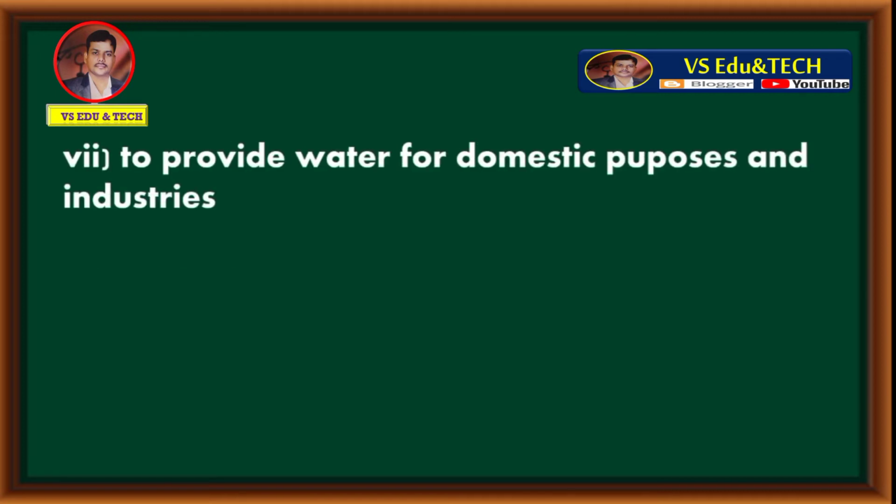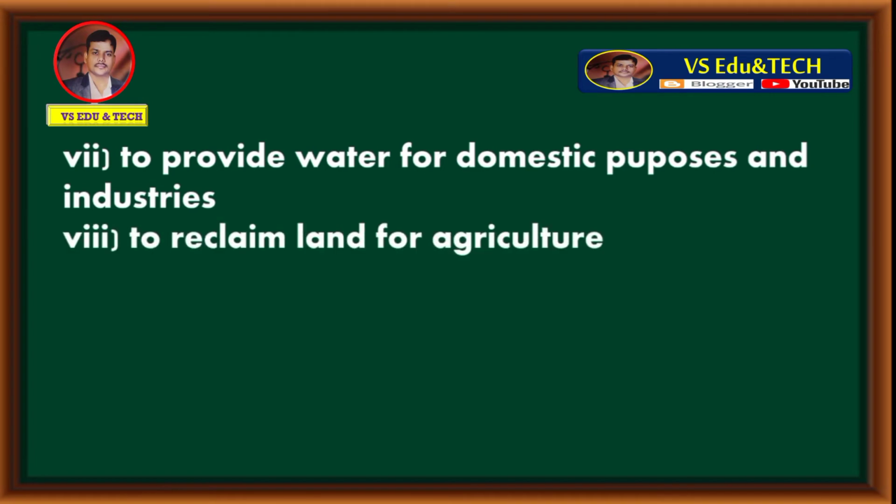To provide water for domestic purposes and industries, to reclaim land for agriculture, last one, afforestation. These are the aims of multi-purpose river valley projects.